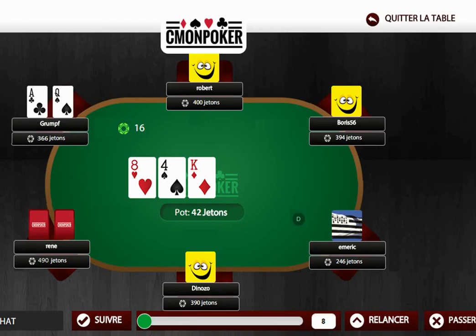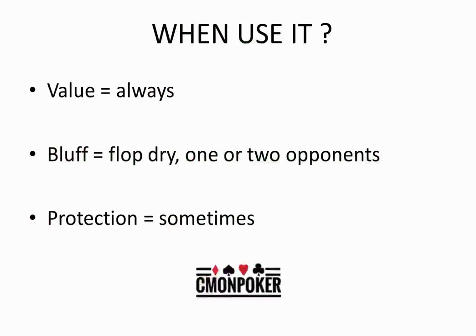So we've seen the 3 reasons for placing a continuation bet: by bluff, value, and for protection. And now we're going to try to explain when we should use each of these. We're not always going to place a continuation bet. When should we use it? When should we not use it? We're not going to get into a lot of detail, but we're just going to review the basics.